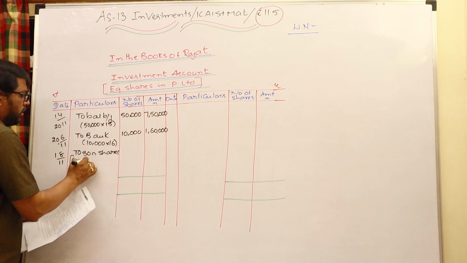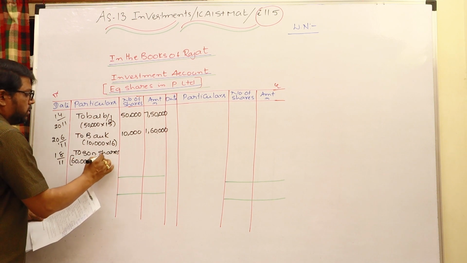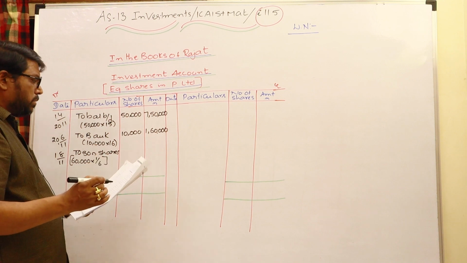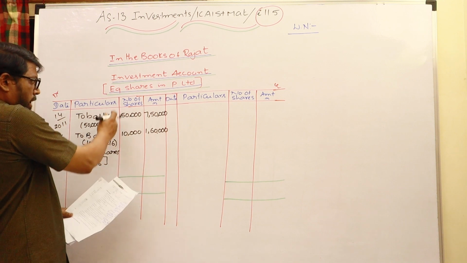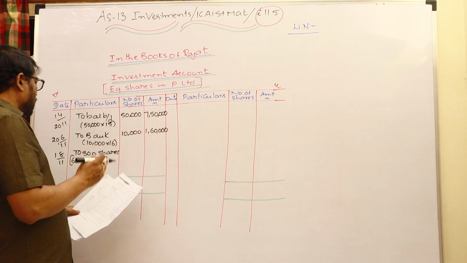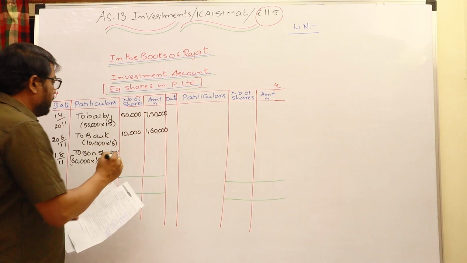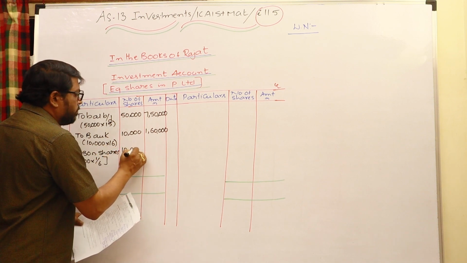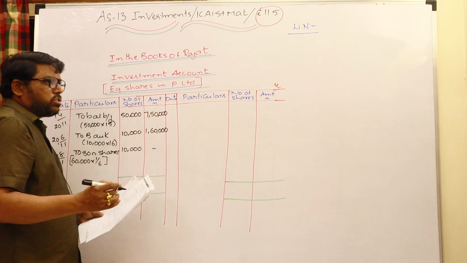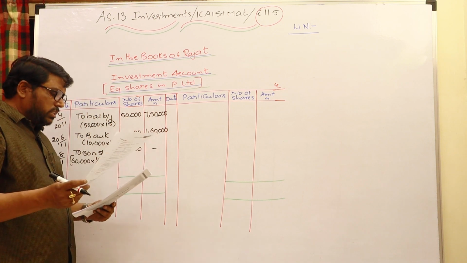Look at the total number of shares right now. 60,000 shares are there, and for every 6, 1 share is given as a bonus share. 60,000 is right now all the shares of that company. For every 6, 1 share is given, so 10,000 bonus shares are given. No cost is incurred to give the bonus shares, so in the cost column, nil.